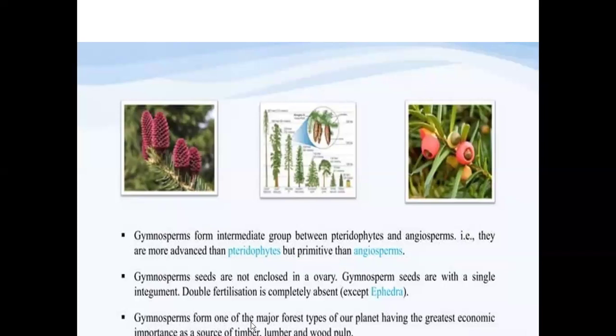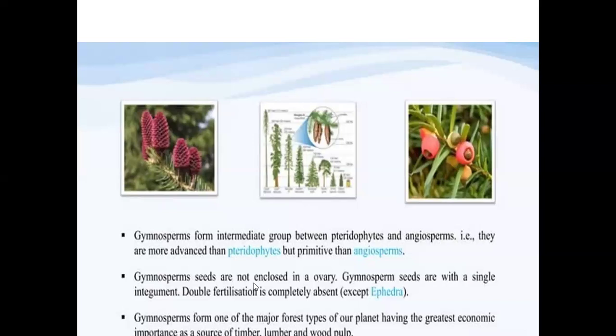And gymnosperms form one of the major forest types of our planet, having the greatest economic importance as a source of timber and wood pulp. Regarding the economic importance, we will have another session. These gymnosperms form the major forest type because these plants are huge in size and tallness. In the further slides, I'll show you.